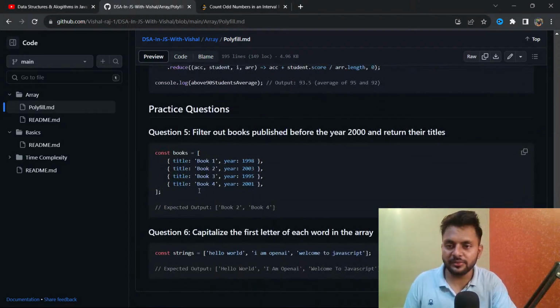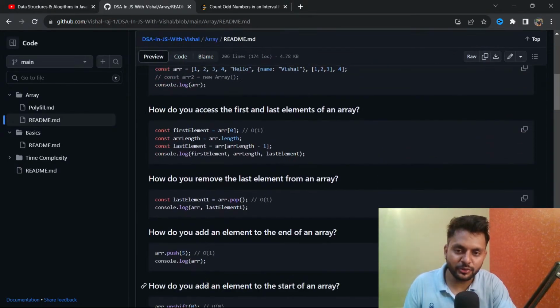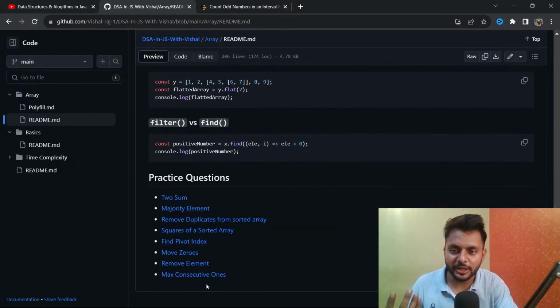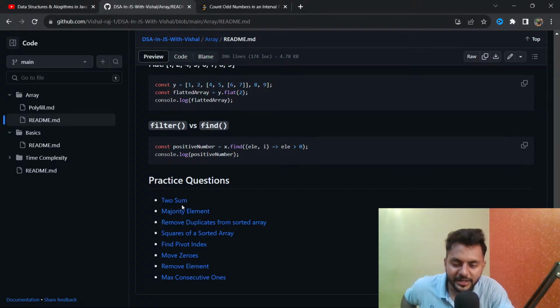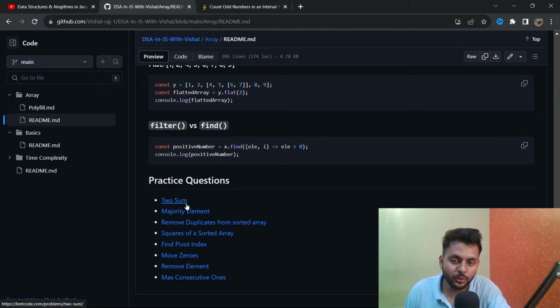If you want any specific question, like if you are someone who has already prepared, already solved this DSA question, see, it takes effort to create this array manipulation, create this readme, then create the code, store the code, and share all this code. These eight questions, up to two sum and majority element, if you are saying these are some random array questions, no, they are not. They are asked by lots of companies.